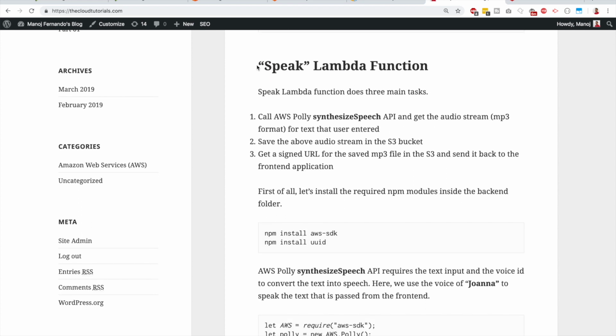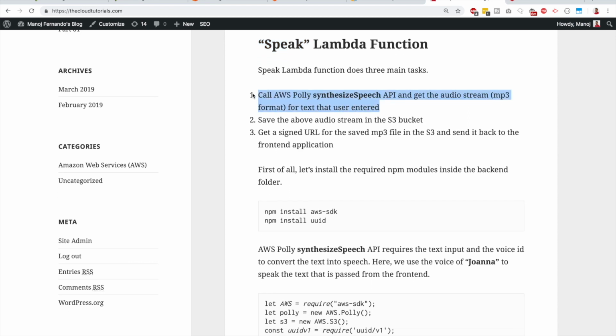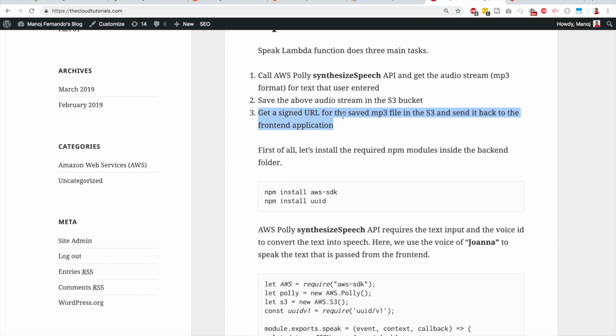Now the next thing is building our speak Lambda function. So the speak Lambda function, as I previously mentioned, does three main tasks. First one, it calls the synthesize speech API by passing in the user input together with the voice ID that is coming from the front end, and the Polly service will return the audio stream. So you get that returned audio stream and put it in the S3 bucket in an MP3 format. Afterwards, it will get a signed URL for that particular MP3 file saved in the S3 and send it back to the front-end application so it can play. So these are three tasks.